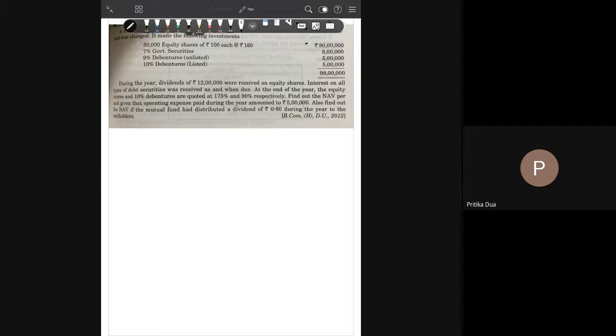One thing we note upfront is 98 lakh rupees have been invested, while by issue of the mutual fund the amount raised was 100 lakh, 10 lakh units of rupees 10 each. So 1 crore or 100 lakh was raised, while the investment that has been made is 98 lakh. So the mutual fund still has cash of 2 lakh rupees with itself.